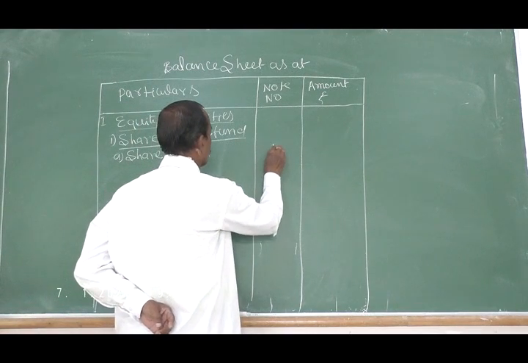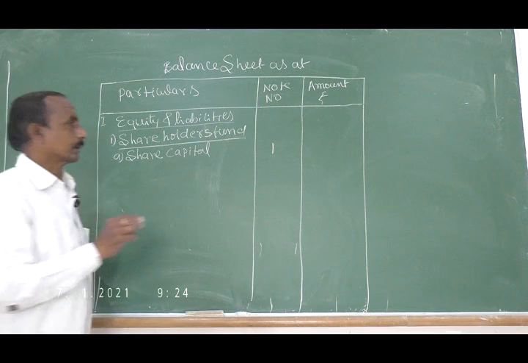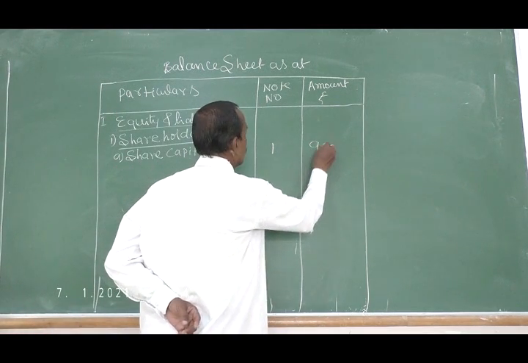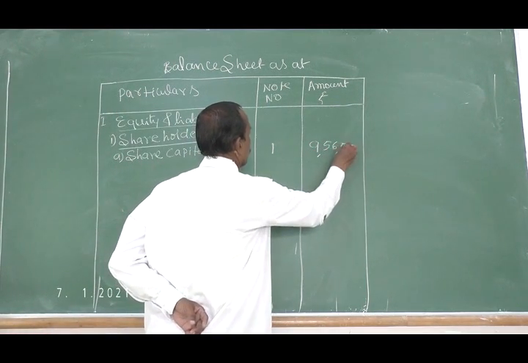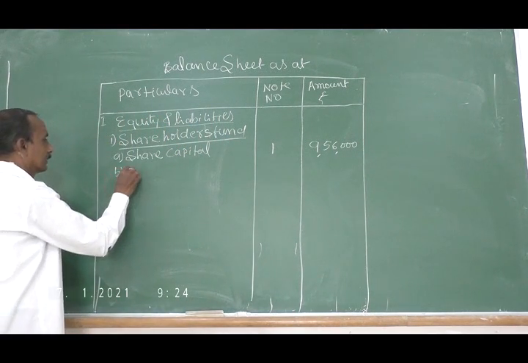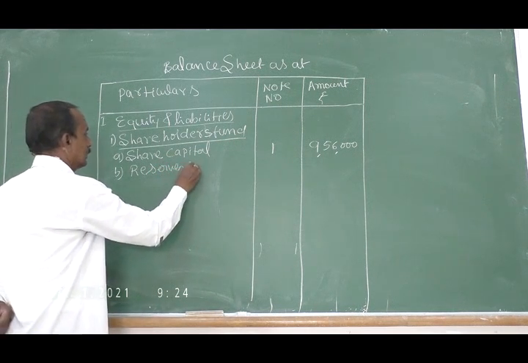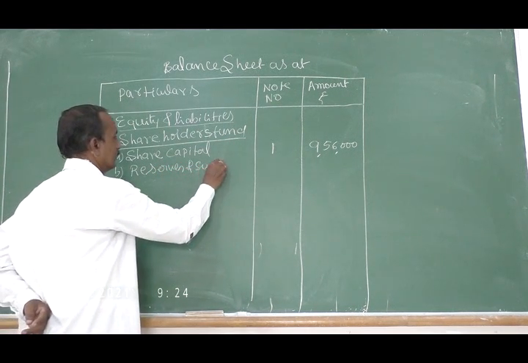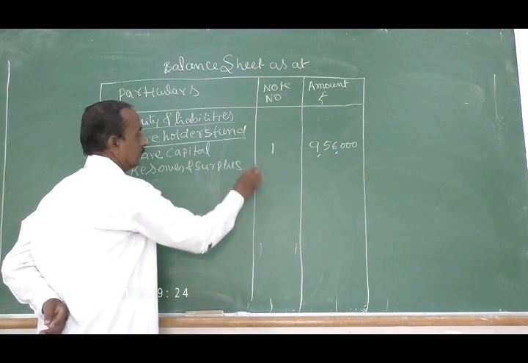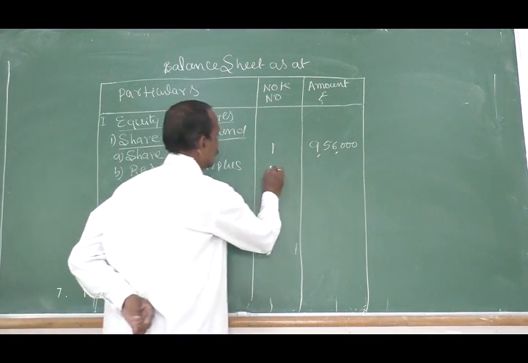Note number 1, share capital, how much will be given? 9,56,000. Next, B, reserves and surplus. Reserves and surplus are not given in the problem.